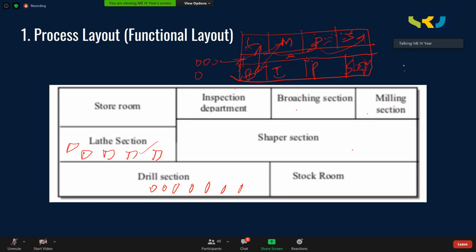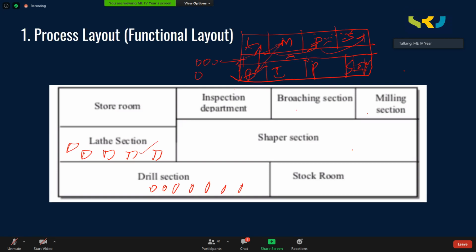So here, process layout actually deals with batches of products. One batch sequence is different from another batch. So in this case, we cannot arrange the machines in a proper sequence, because when the product is changing, the sequence of operations is changing. You cannot arrange the machines in one line. That is the reason why we go for functional layout or the process layout, where similar machines are grouped at one place. Whatever the product may be, depending upon its operation sequence, we send it to a particular department.